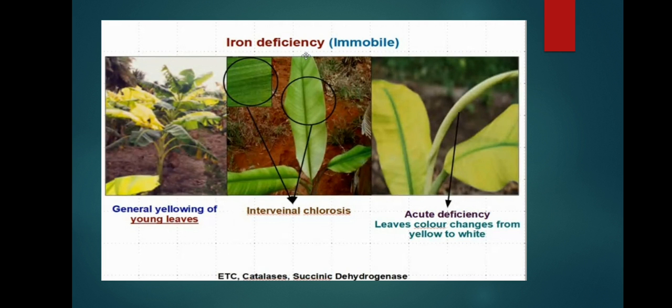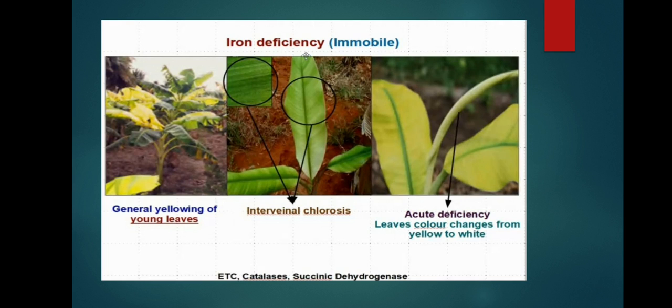Next, iron deficiency. Iron is also immobile, so it shows deficiency disorders on younger leaves. See, interveinal chlorosis. Interveinal chlorosis means in between the veins there will be chlorosis, loss of chlorophyll, which turns into white or yellowish color. There is general yellowing of younger leaves. In acute deficiency the leaf color changes from yellow to white.